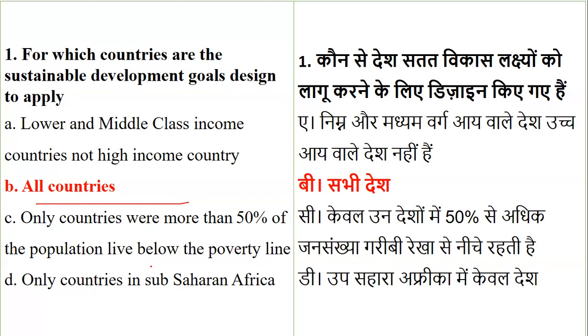So which of these countries are the sustainable development goals designed to apply to? So from the given list, which of them are a part of it? So when we talk about these goals, so basically it is all the countries. Okay, so it's not only middle level or lower level income, it's not countries with 50%, or it's not only the Saharan Africa. All the countries are included, are a part of this.